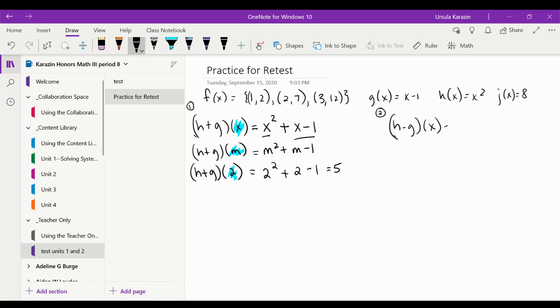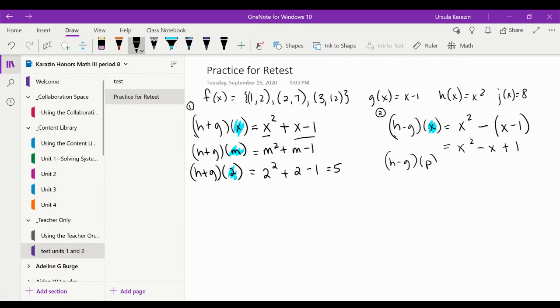How about subtracting? To subtract, I write down what the H is. I write down a minus. Then I'm going to write down what the G is. You have to be careful here though, because we have a subtraction of a negative, so that's going to be a +1. But they wanted me to use an X, and when I look, those are all X's, so it's good.